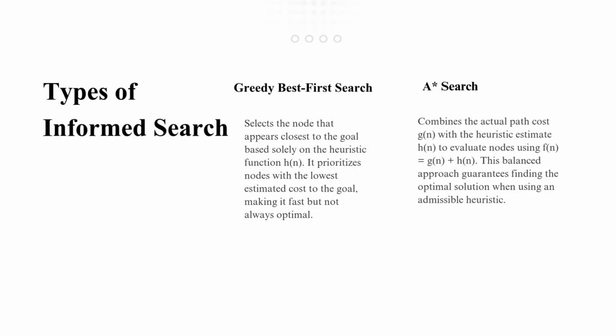So, in summary, greedy search is faster but not always optimal, whereas A* is both efficient and optimal in many practical situations. Now that we understand the types of informed search, let us study the A* algorithm in detail and understand how it works step by step.